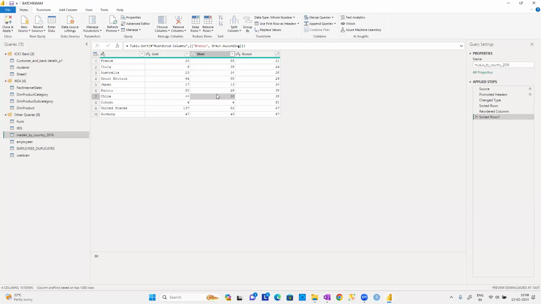So who will be sorted here in the silver column? Only the countries which have the same number of bronze medals. For example, if I talk about these two records, Australia and Great Britain, don't think that Great Britain has more silver medals, so I have to put Great Britain first. No. Why? Because both of them have different numbers of bronze medals. They don't have the same number of bronze medals.